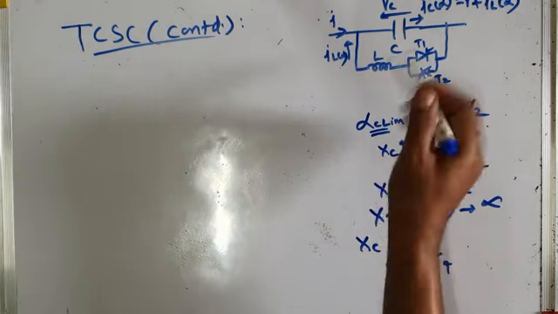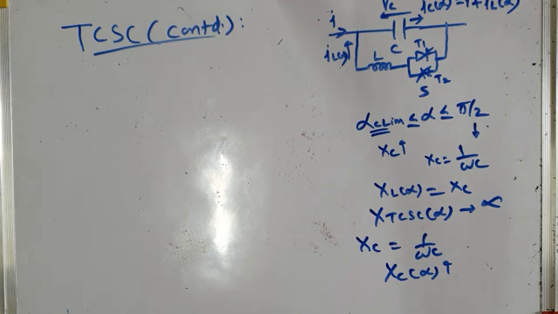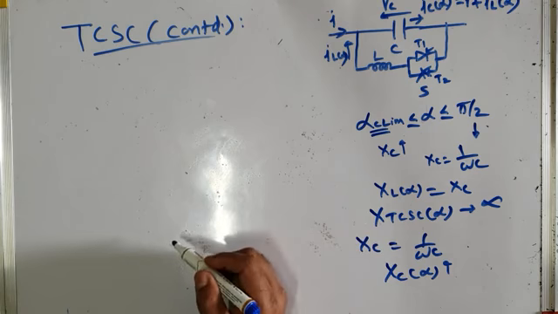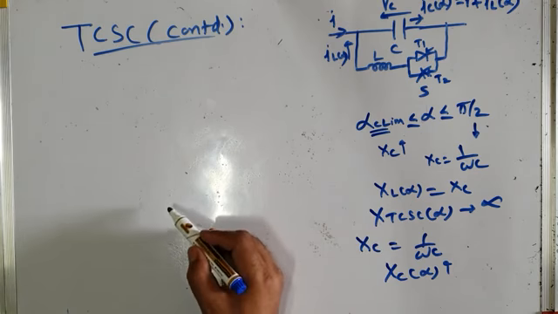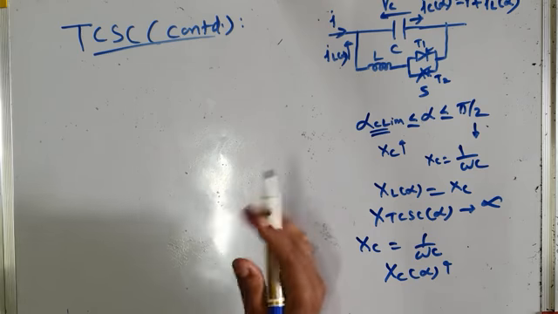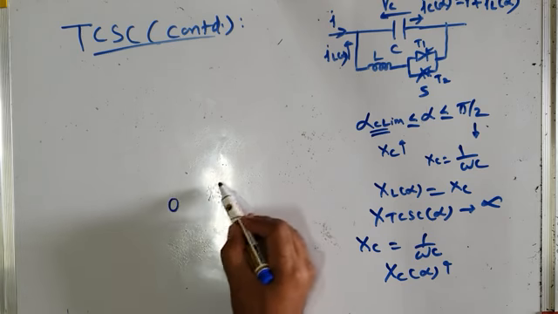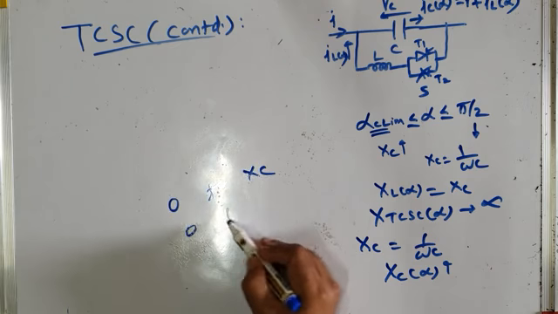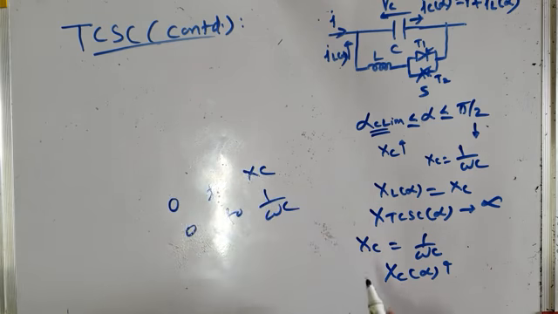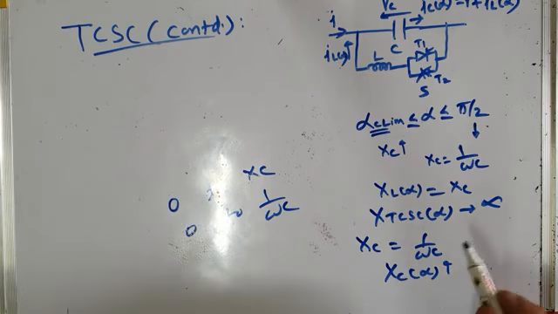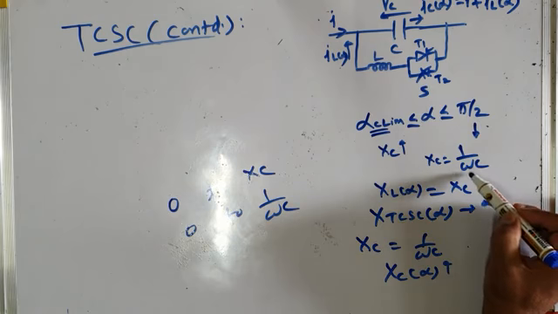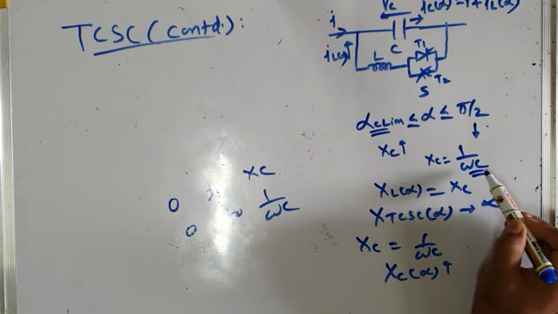If you compare this TCSC with GCSC, GTO controlled series capacitor, in GCSC by turn-off delay control we are able to vary the capacitive reactance from 0 to XC, that is 0 to 1 by omega c. But here we cannot achieve XC equal to 0. Here the minimum value of XC is at alpha equal to pi by 2, and that is the normal value 1 by omega c.